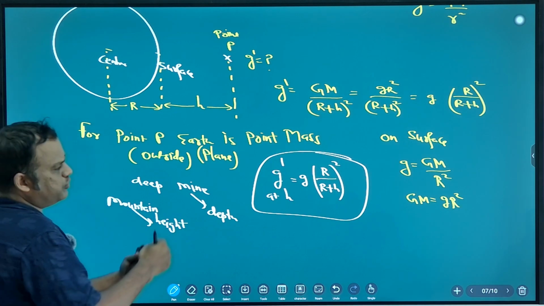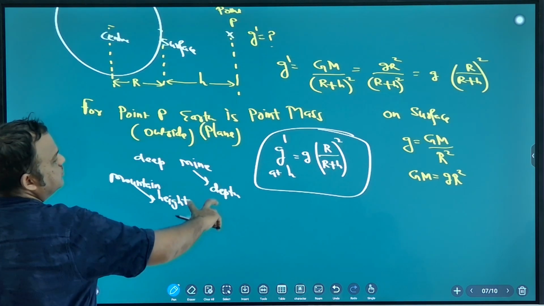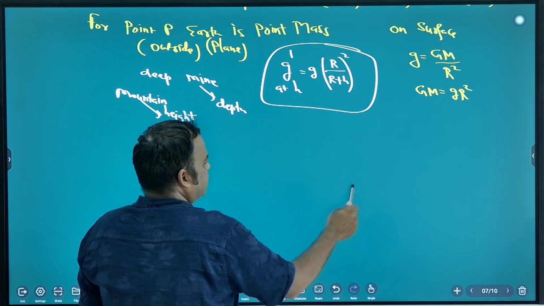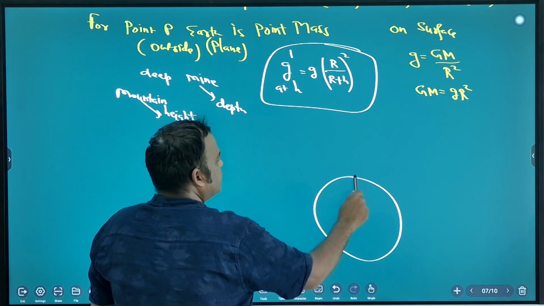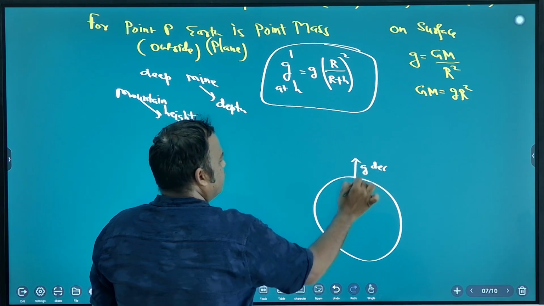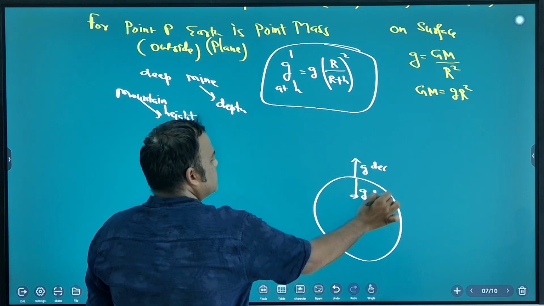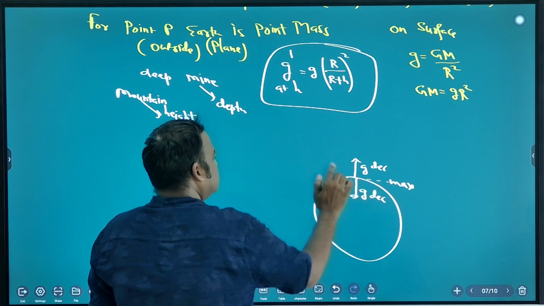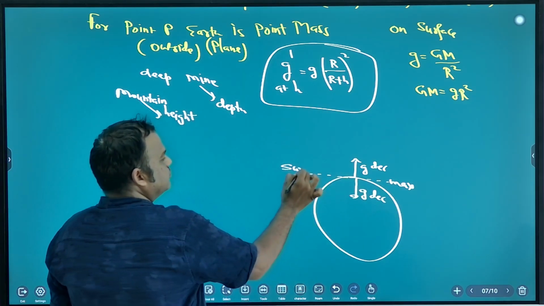Decreases. In both cases it decreases. So you remember this, a very important point. Suppose this is earth, you are going above, so gravity decreases. If you go below, gravity decreases. Where is the maximum? Surface. Surface gravity is maximum.